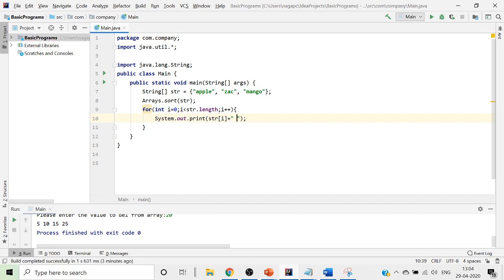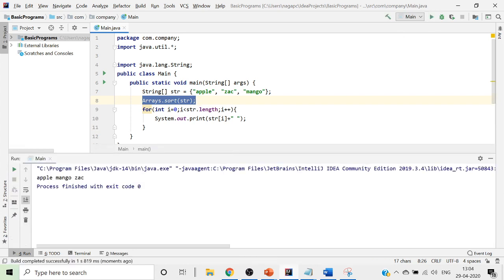Now the actual given order is this. Once we apply the sort, then it gets sorted. Once you run it, see the sorted order is apple, mango and Zach. Which means this is sorted in alphabetical order. As we sort numbers in ascending order, similarly we sort character arrays or string arrays in alphabetical order. This is the only difference between working with string arrays, character arrays and integer arrays; the remaining logic will be the same.